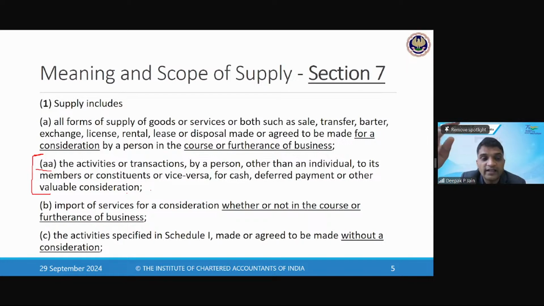How do you track that? That's the reason 7(1)(b) says when you import any services, whether or not in the course or furtherance of business, if it is for a consideration, that is also liable to GST. Then the activities specified in Schedule 1. Now we said consideration was required. Here we are saying that without consideration also GST will be payable if those activities are mentioned under Schedule 1.